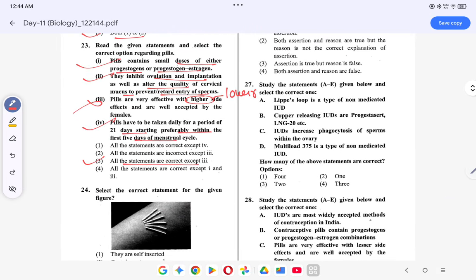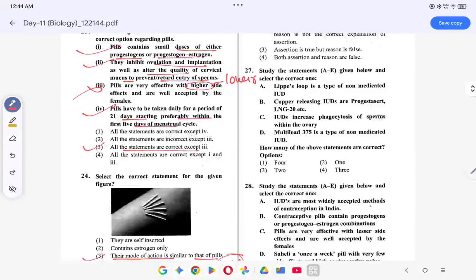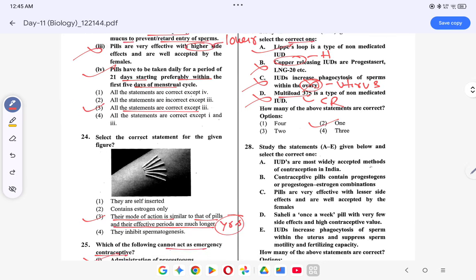Okay, coming to the next question, study the following and find the correct one. Lippes loop is an IUD of non-medicated type. This is correct. Copper releasing IUDs are progesterone, LNG-20. ये copper releasing नहीं है, ये hormone releasing है. So this is wrong. IUDs increase phagocytosis of sperms within the ovary. Within the ovary नहीं, phagocytosis of sperms within the uterus है. Within the uterus, in any case ovary में नहीं जाता है. So this, Multiload 375 non-medicated. Multiload 375 is a copper releasing. ये copper releasing है, तो ये भी गलत है. How many of the statements are correct? Only one is correct.